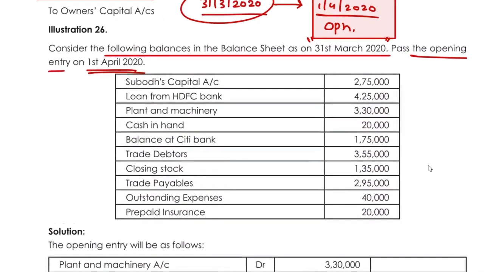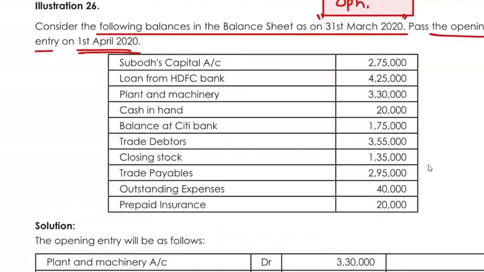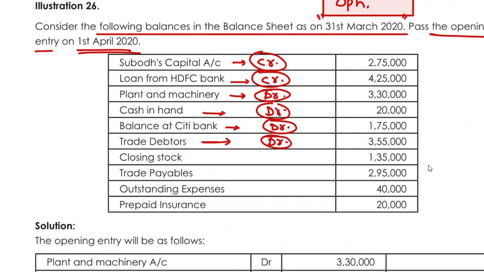So if you see what the transactions are here, first one is the capital. For capital, all the liabilities will be credited. Loan from HDFC Bank, loan is credited, that is another liability. Then we have plant and machinery, the asset, that would be debited. Then the cash in hand, that is also your asset and it will be debited. Balance at the Citibank, again a debit balance, asset. Debtors are assets, again debited.